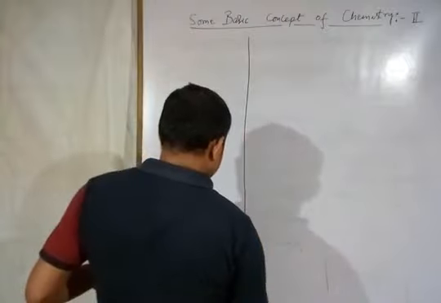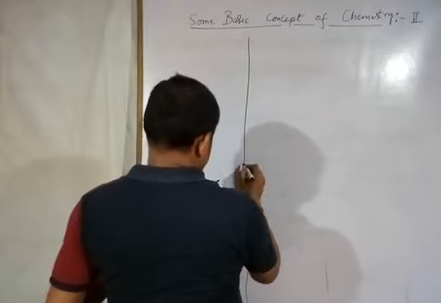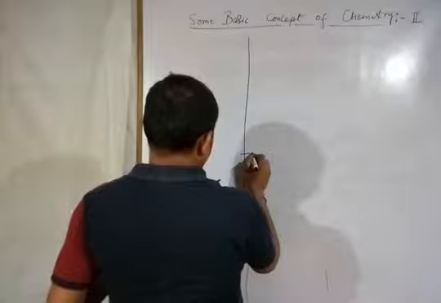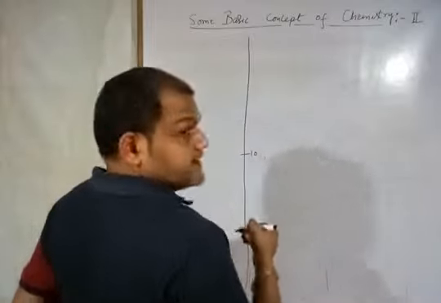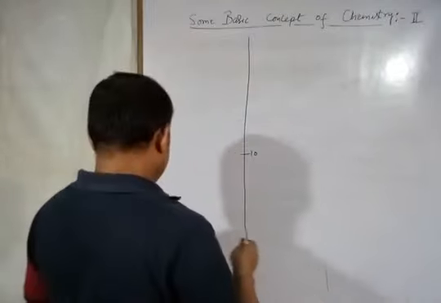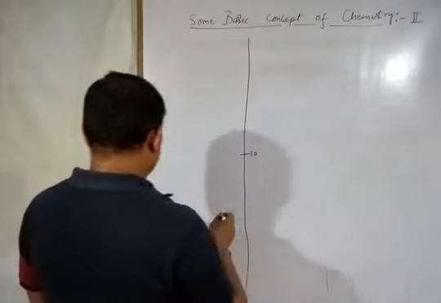I am writing here a straight line, and here I am writing 10. Alright, and above the axis we are writing the negative values.